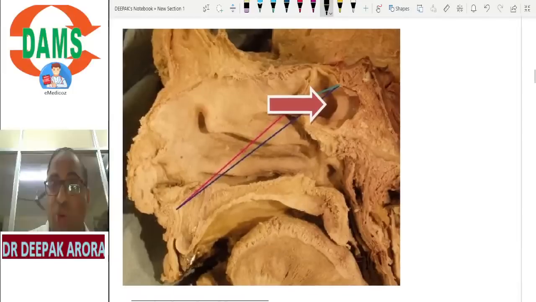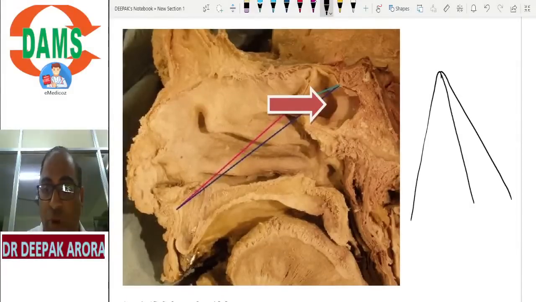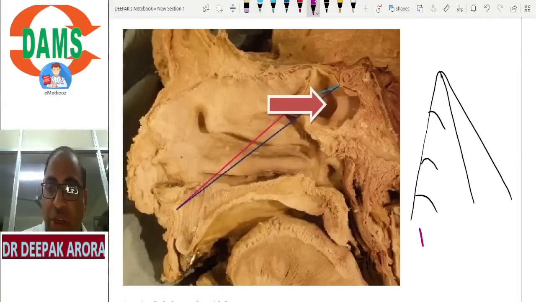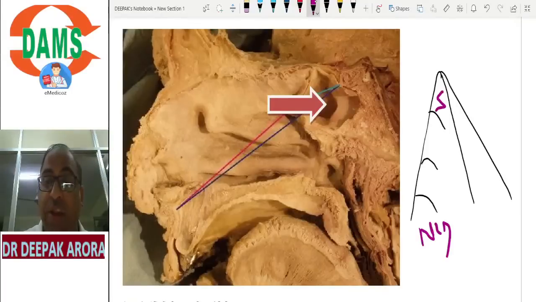This line diagram should be on your tips, beta. Try your best to condense everything with the help of a line diagram. Which important structure is in the inferior? The nasolacrimal duct. Which is in the superior? That is the sphenoid sinus. So the answer should be supreme meatus. And in the superior meatus, we have posterior ethmoid, and in the middle meatus, what do we have? We have maxillary, frontal, anterior ethmoid, middle ethmoid.